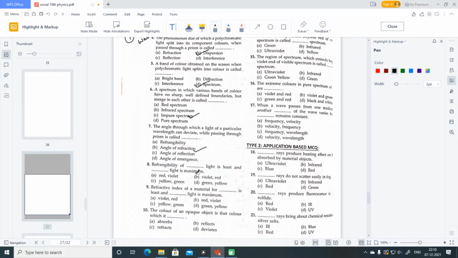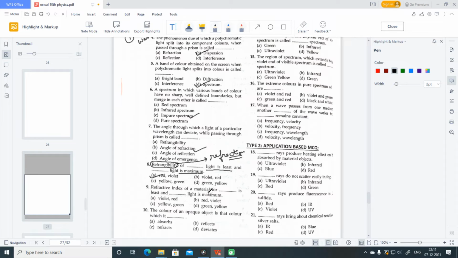Next is: refrangibility of dash light is less and dash light is maximum. So here the term used is refrangibility. Refrangibility is related with the refraction of light. So the light which bends the least, we have to mention that, and the light which bends the most, we have to mention that. The color which bends the least is red, and the color which bends the most in the spectrum is violet. So the correct option is A part.